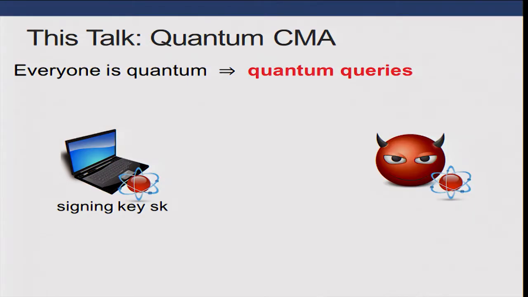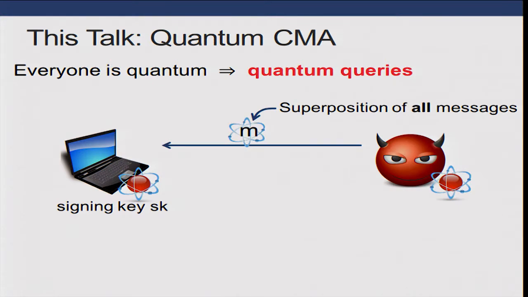For this talk, I'll be talking about an even stronger model called the quantum chosen message attack. So here, consider the case where not just the adversary, but the signer himself is quantum. Since everyone is quantum, it may be possible for the adversary to submit not just a single message M, but a superposition on all messages. So think of the superposition as a state that's simultaneously every message in the message space, where each message has its own weight. The signer then signs the entire superposition.